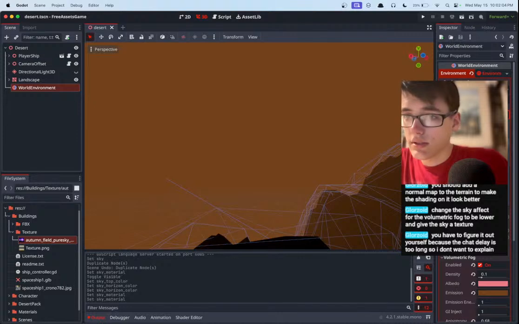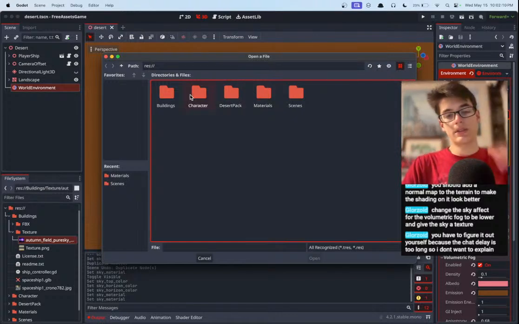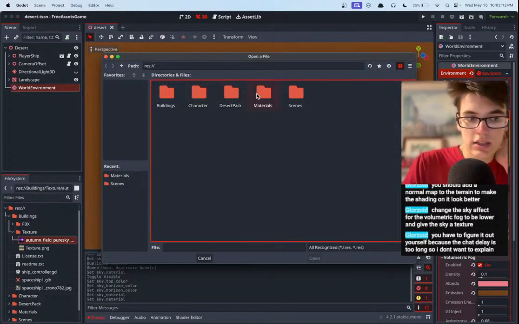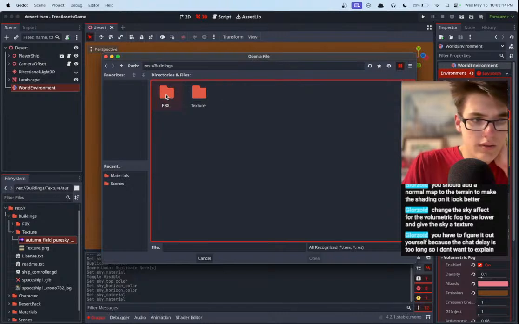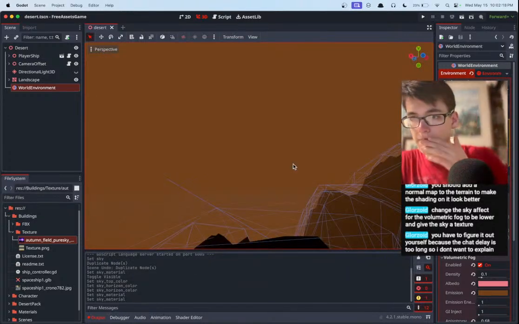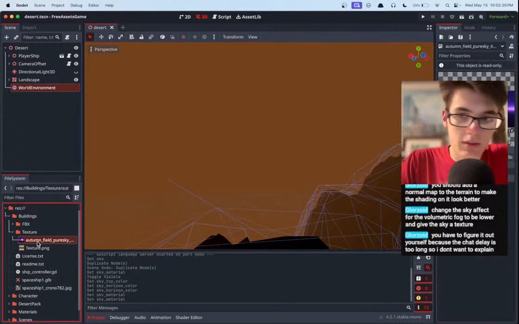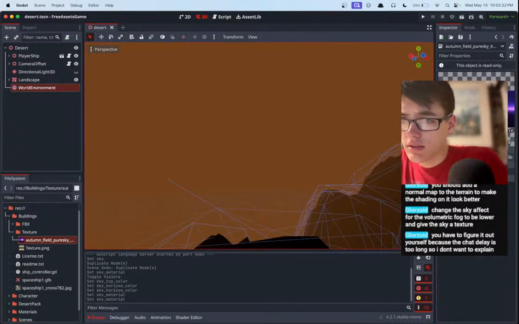Sky. Okay, let's see. New sky. I also don't know if Godot even understands this .exr format. Where did I put this texture? Because I don't think it does. This isn't just like a regular image. This is something fancy, I think.